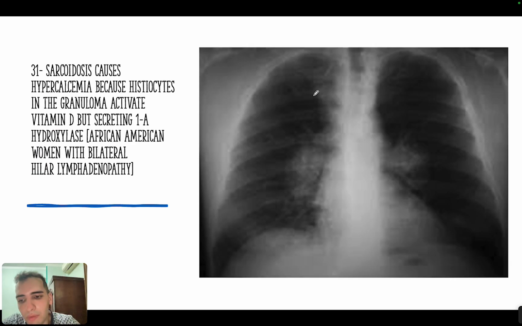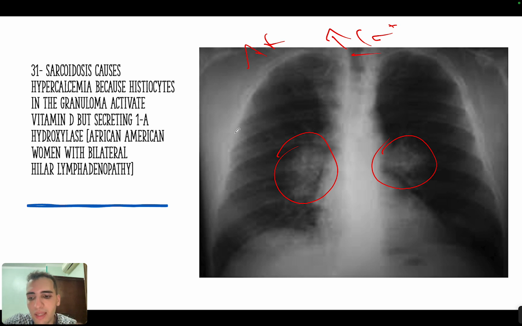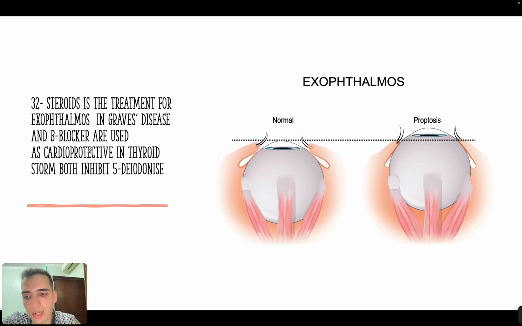Okay, now when you see an African American woman, middle-aged, present with cough and bilateral hilar lymphadenopathy and high calcium, you suspect a disease called sarcoidosis. Now, the reason sarcoidosis will cause high calcium is because we said sarcoidosis has granuloma in it, right? Now, granuloma has specific cells called histiocytes. These histiocytes have an enzyme called 1-alpha hydroxylase, which will activate vitamin D, which will increase calcium. Okay, so that's why sarcoidosis will always present with high calcium.